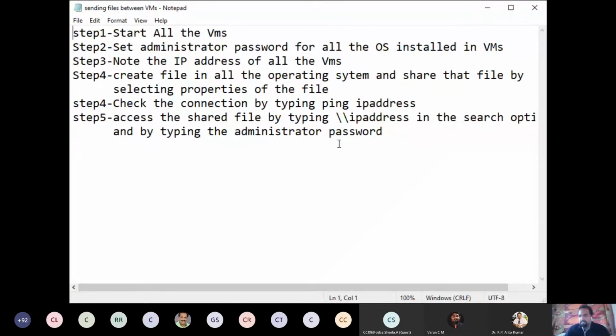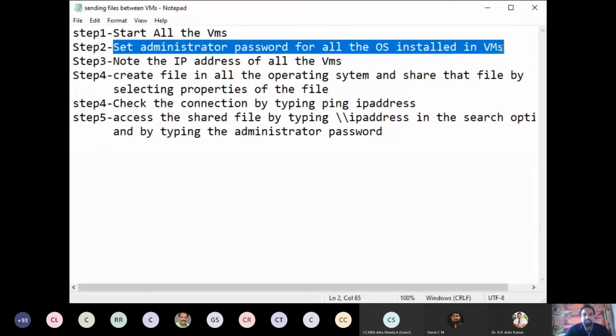So now these are the steps. Step 1 is to start all the virtual machines. However many virtual machines are present, you have to start all of them. Another important thing is that for sharing files, you have to set a password for the administrator login, or you can create another user, but there should be a password. Set the administrator password for all the OS installed in the virtual machines.